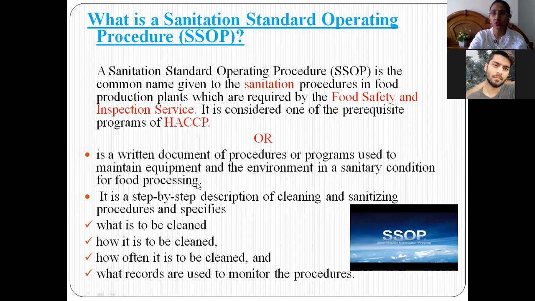That means all the sanitation and hygienic activities followed in any food production plant are properly recorded in written documents of procedures or programs, to ensure a minimum amount of risk or contamination, and that all the equipment and the environment are in a sanitary condition.